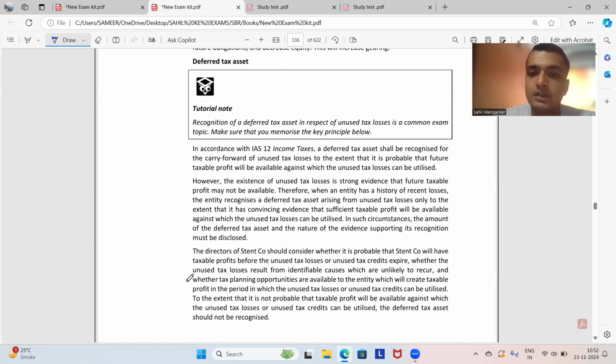Therefore, when an entity has a history of recent losses, the entity recognizes a deferred tax asset arising from unused tax losses only to the extent that it has convincing evidence that sufficient taxable profit will be available against which the unused tax losses can be utilized. In such circumstances, the amount of deferred tax asset and the nature of the evidence supporting its recognition must be